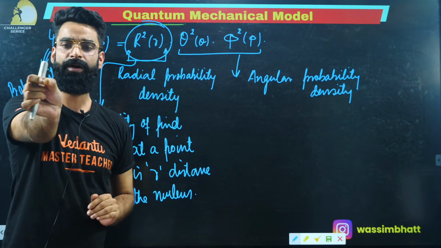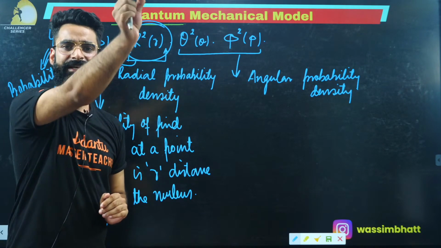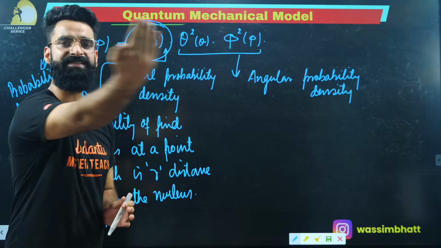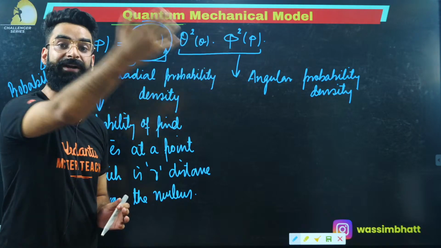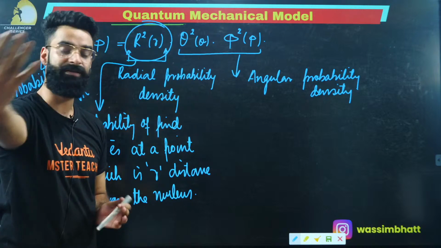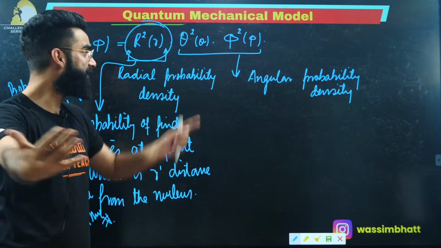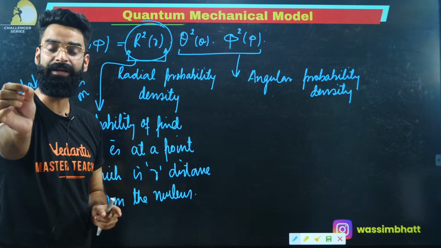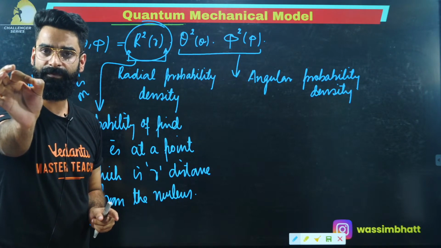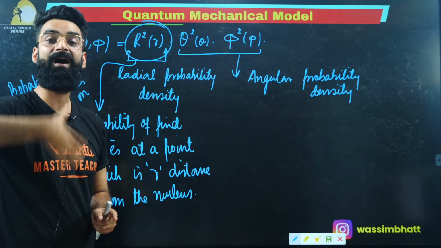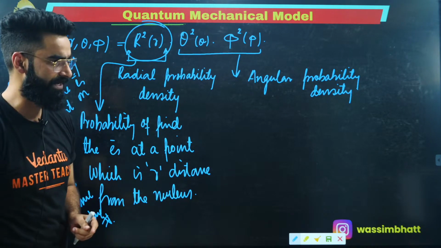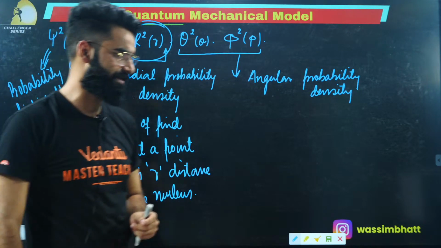Now, if I change the angles in all the ways, I'll get a surface around me which is r distance apart, and on that surface there'll be infinite points. So this whole term is giving me the probability of finding the electron at a point on the surface which is r distance apart from the nucleus. I'm sure it's clear to everyone.